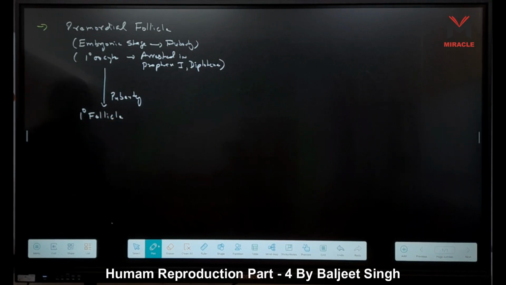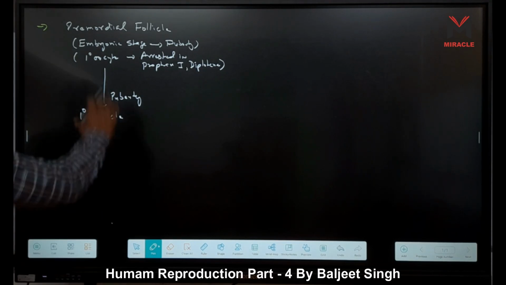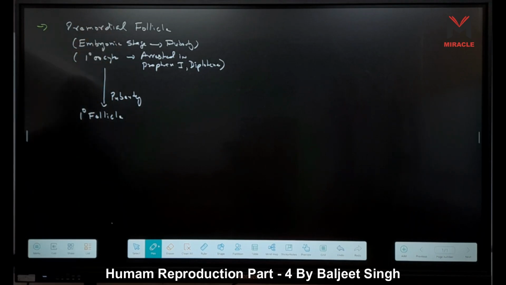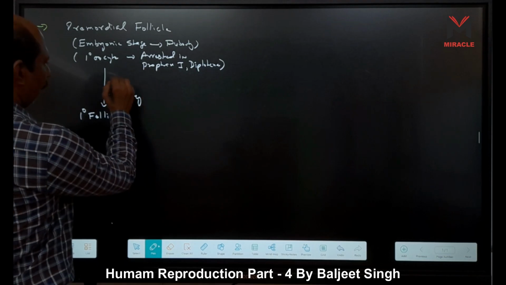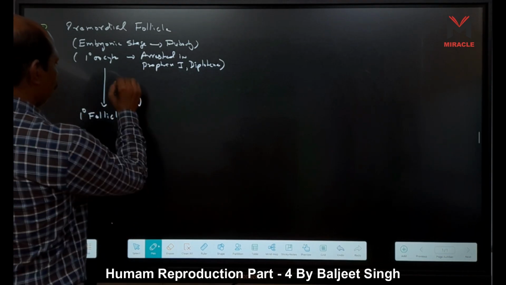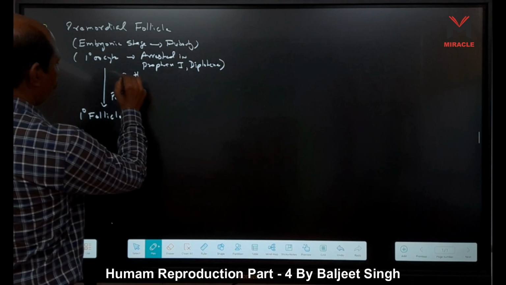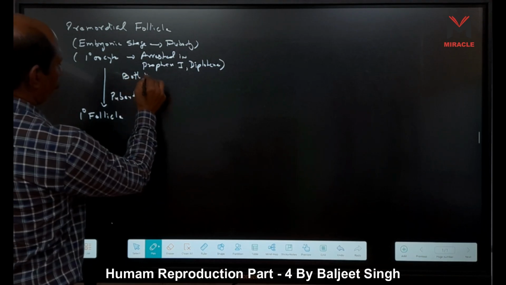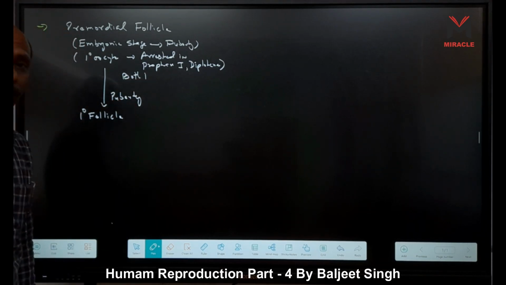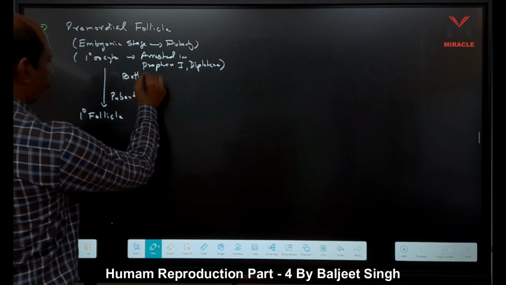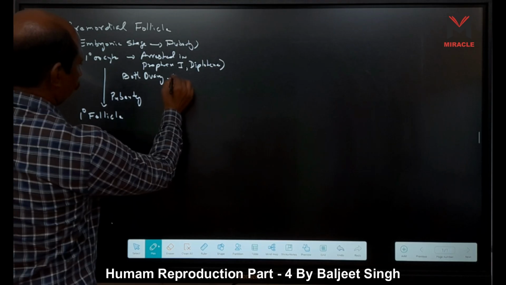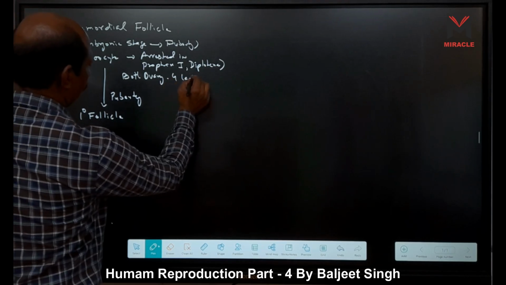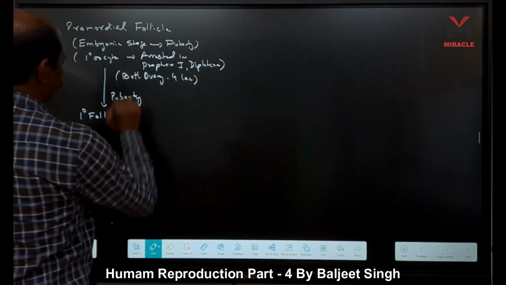At this time, how many primary oocytes are there in both ovaries? They contain 4 lakh primary oocytes.